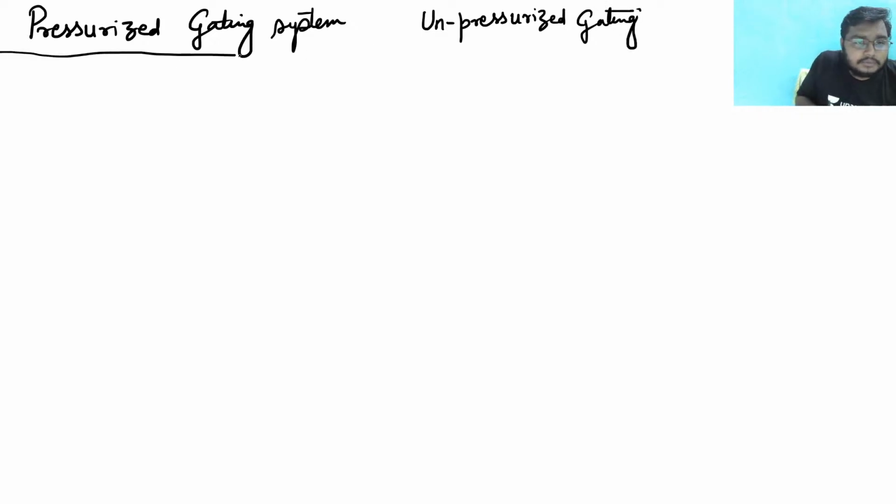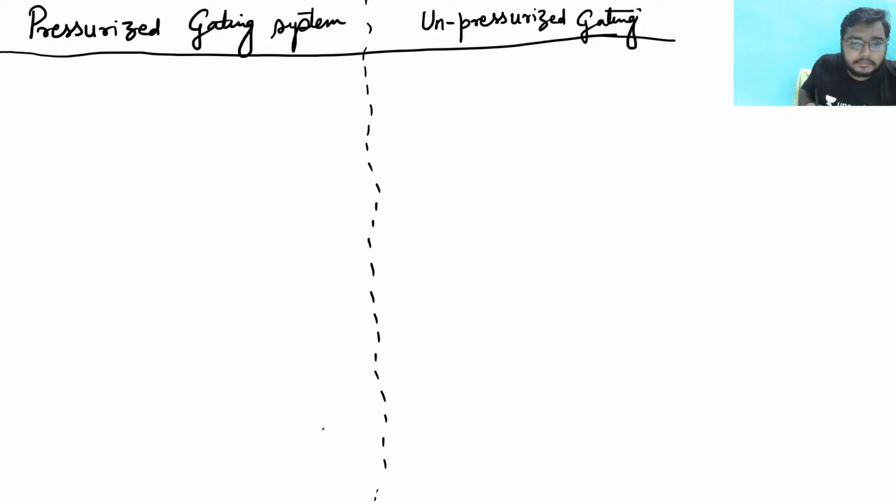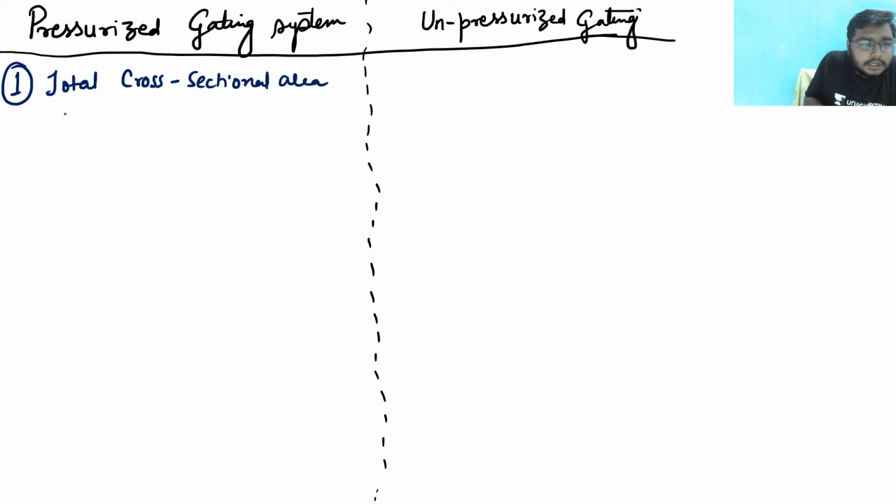So there are two types of gating system based upon what we have seen. And what are they? Let us see them one by one. So first point is, what is pressurized gating system? In this pressurized gating system, total cross sectional area decreases towards mold cavity.